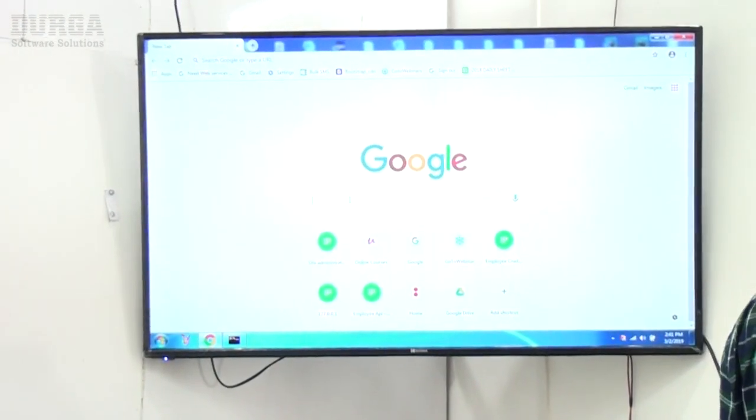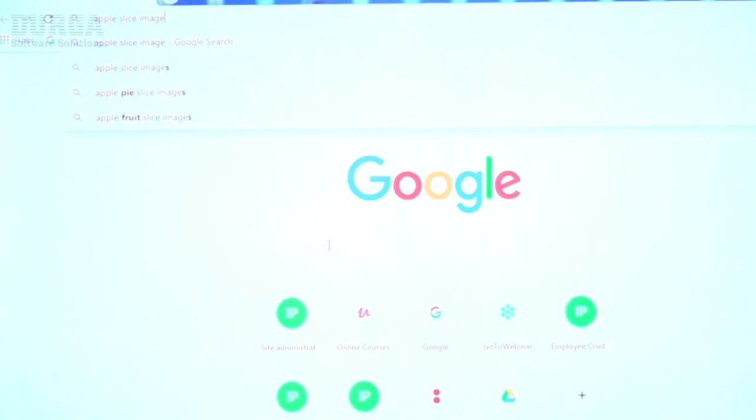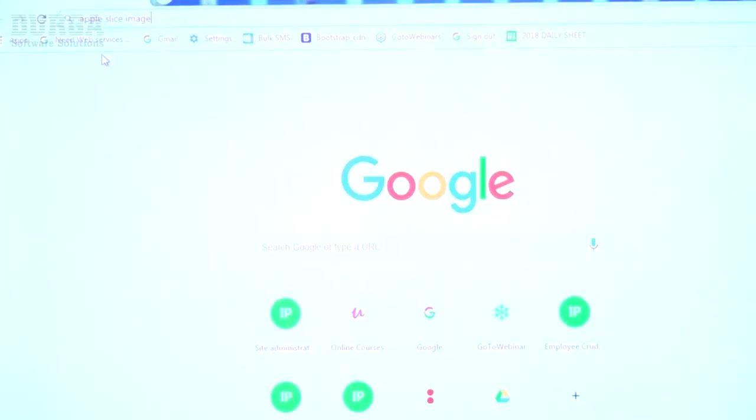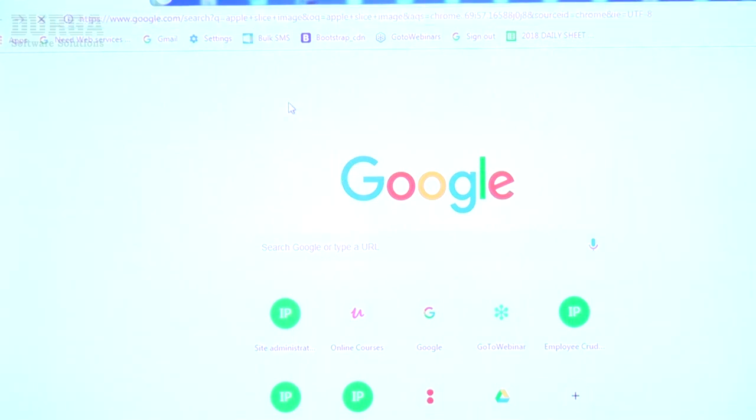In Google, I'm trying to type "apple slice image". Are you seeing it? Now have a look once. What response are we going to get?